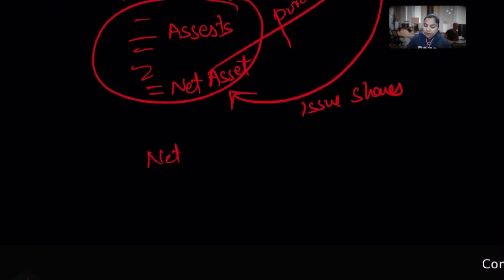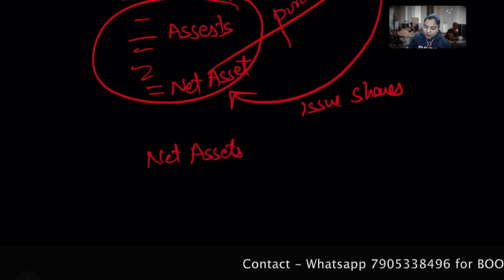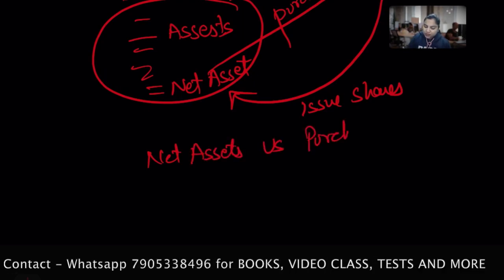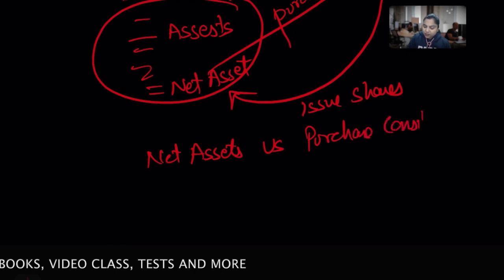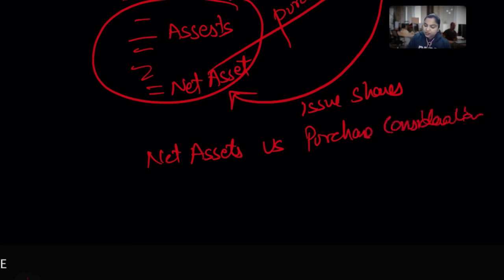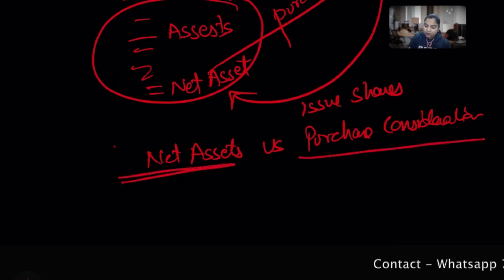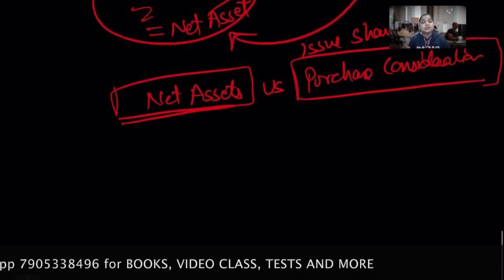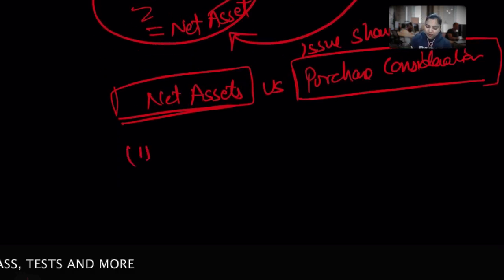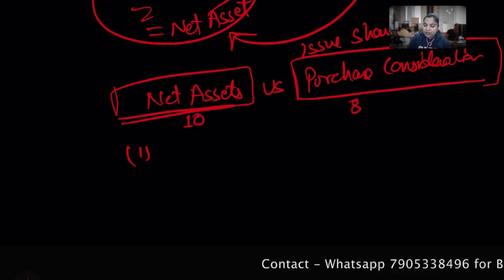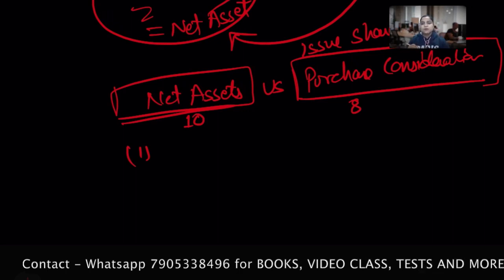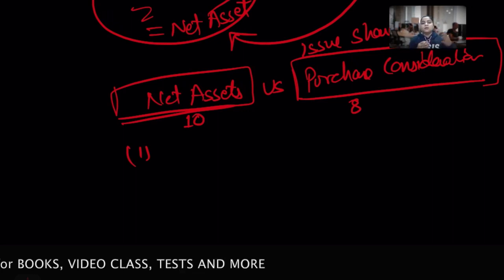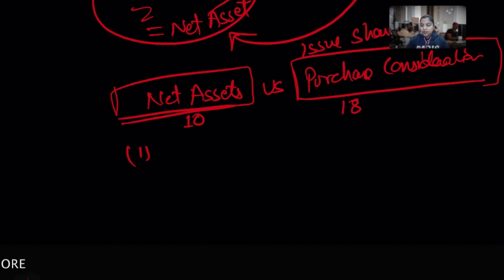So we have to check net asset versus purchase consideration, meaning whatever consideration the new company paid to the old one. We have to check the status of net asset versus purchase consideration. In the first scenario, say the net asset is 10, for example, and the purchase consideration is 18. Mark it, 18.